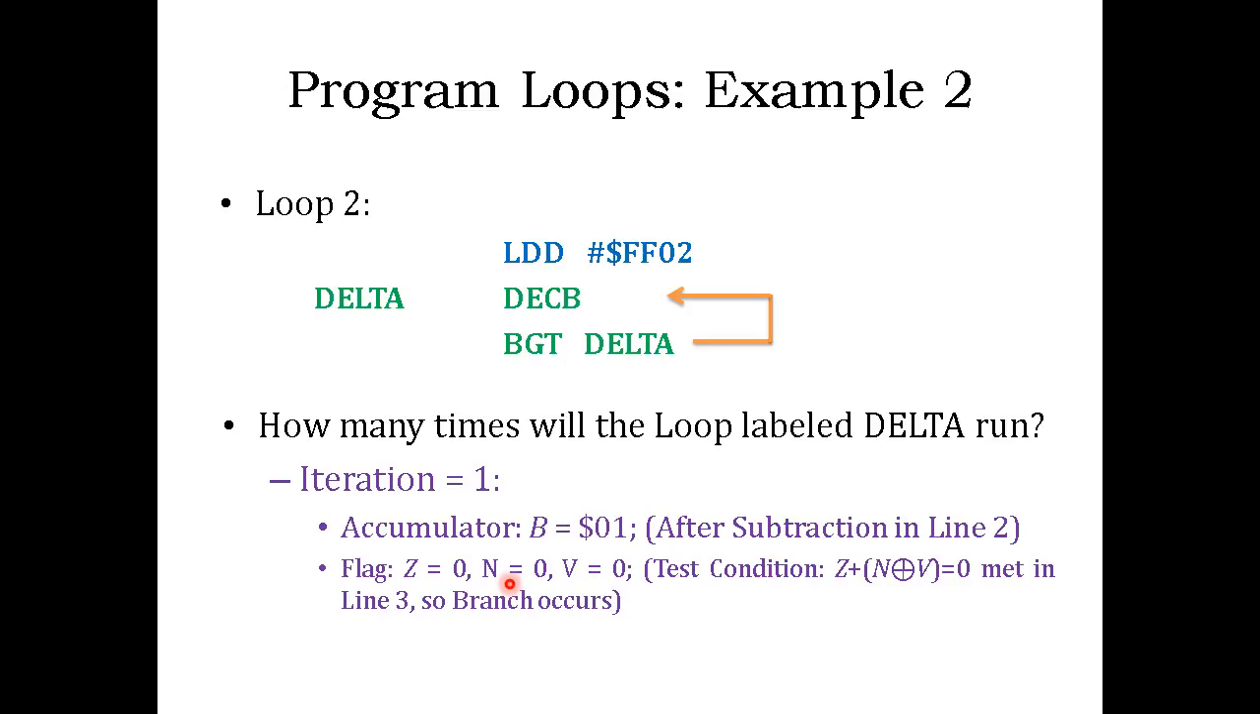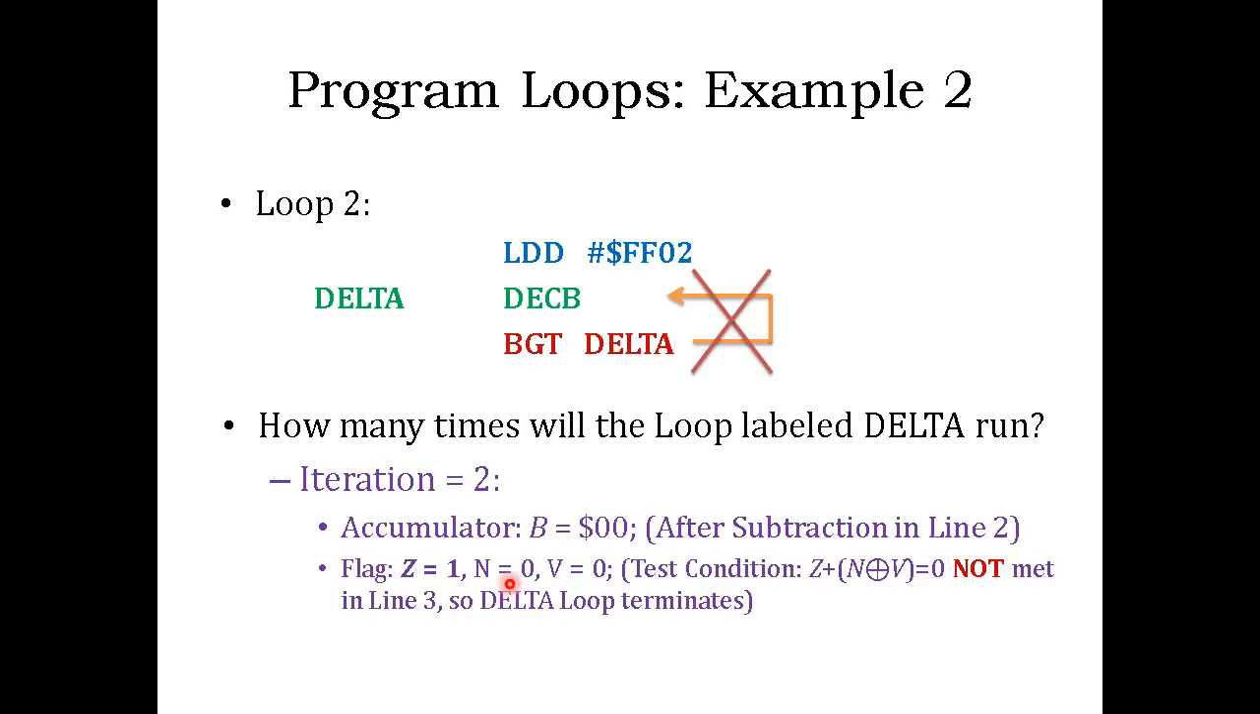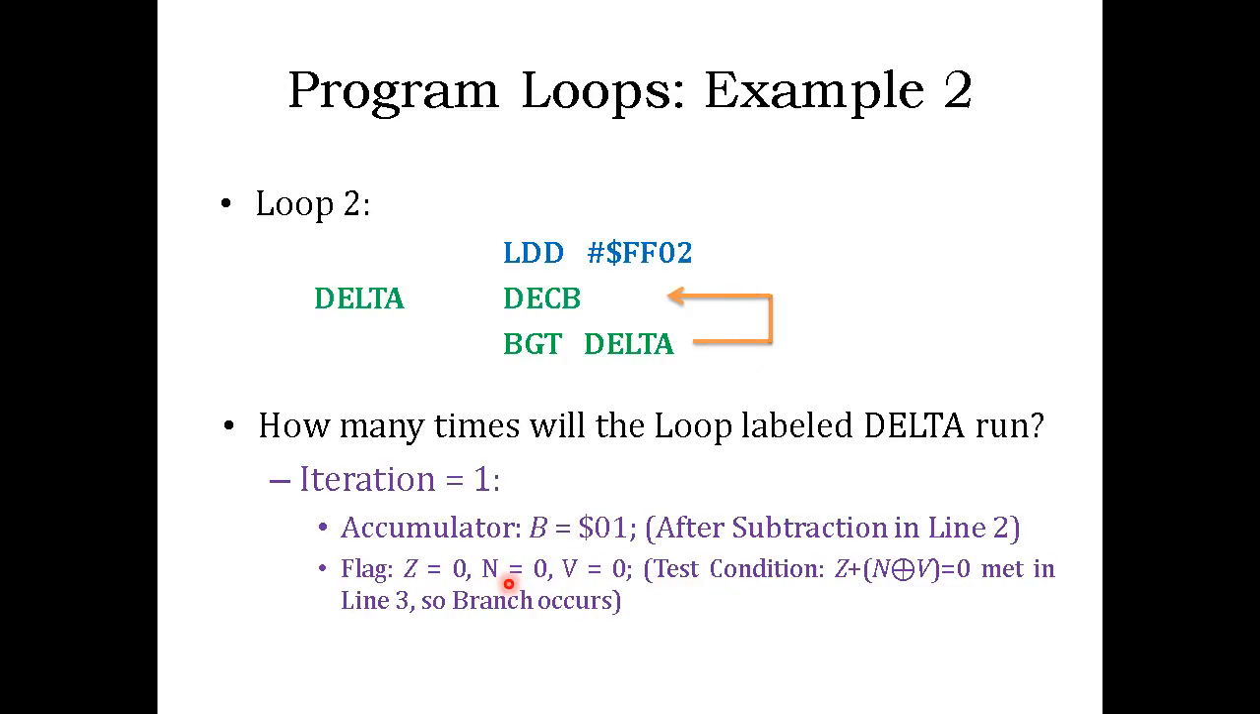Does the condition make? So all these flags are 0, so the test condition is met in line number 3, right? Now remember, whenever the test condition makes, your program goes back to line 2, right? So the program will go back to line number 2 again.